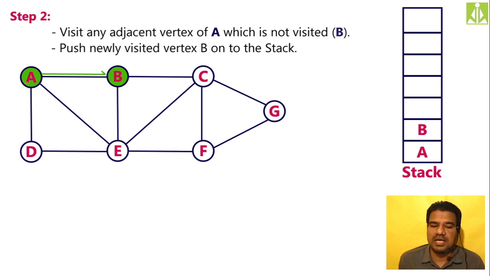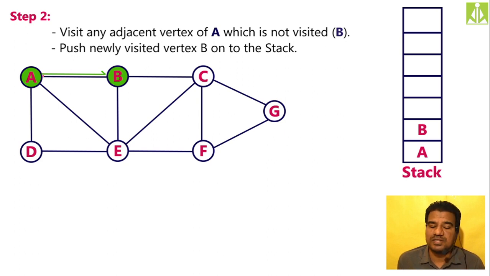But I cannot visit A because it is already visited. So I cannot visit A. Okay. This link also you have to remember, because when you perform the backtracking, now we have to move only in this direction. Backtracking means from where you came to the current node, in which path you came, you have to follow the same path when you do the backtracking. Backtracking is very, very important.